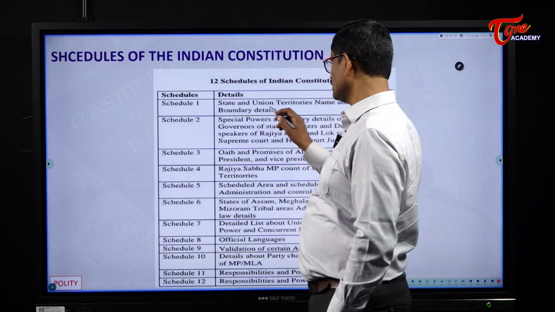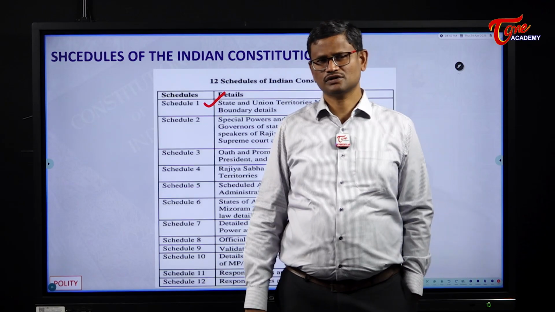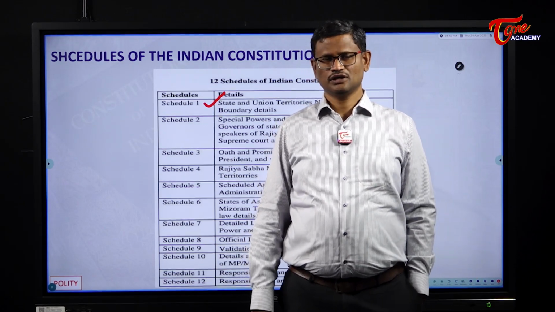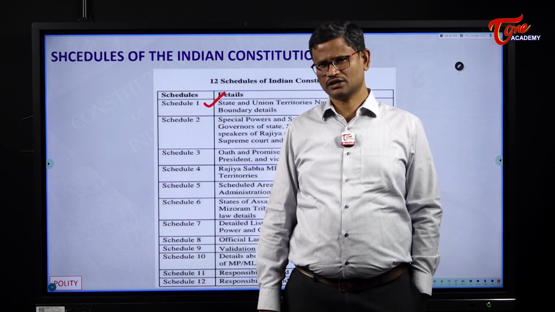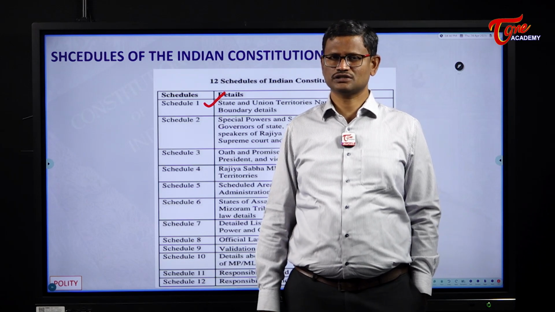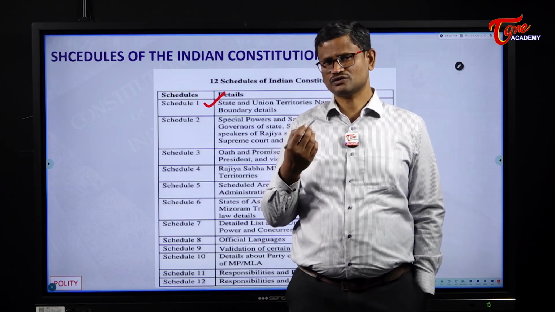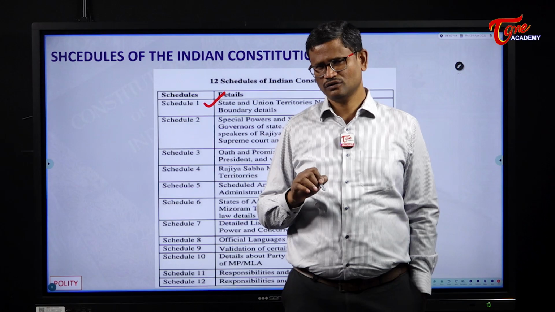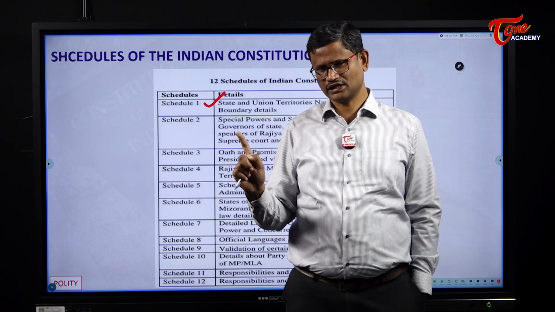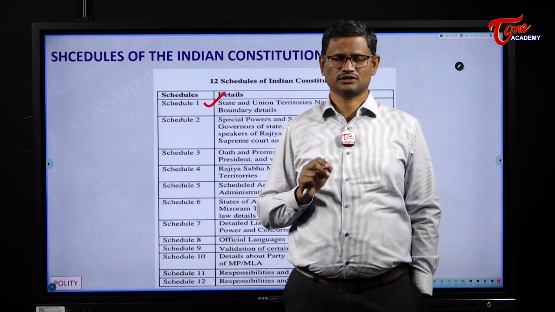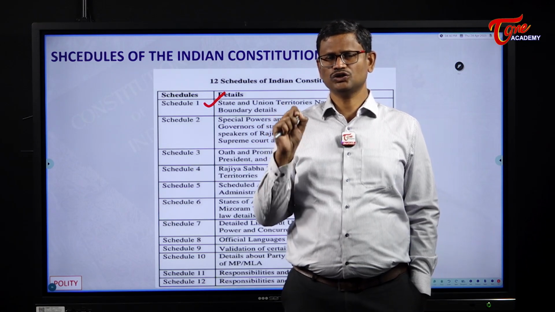The first schedule, Schedule 1, speaks about the list of states and the union territories. See, in Article 1, there is reference to several expressions like India is a union of states, the expression territory of India, and acquired territories. As of now, in India, we don't have acquired territories. We have two kinds of territories. One is states, the second is union territories. So in India we have 28 states today and 8 union territories.